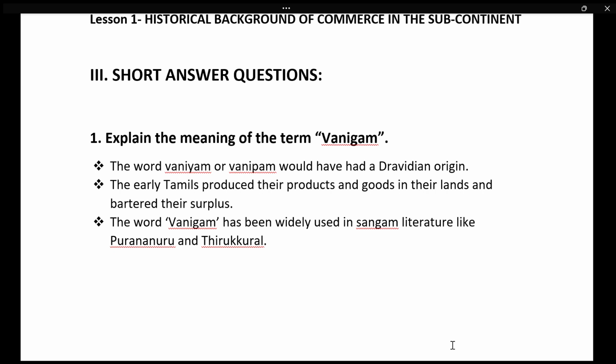Actually we have 2 points for that. Vanigam, other names for vanigam are vaniyam and vanipam, which had a Dravidian origin. And then one more point you can write like this: the early Tamils produced their products and goods in their lands, and they bartered their surplus. And the word Vanigam has been widely used in Sangam literature. Then what are the Sangam literature? Purananuru and Tirukural. Like that you can learn.